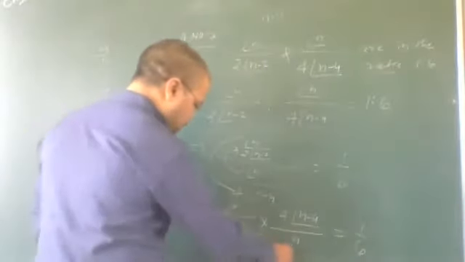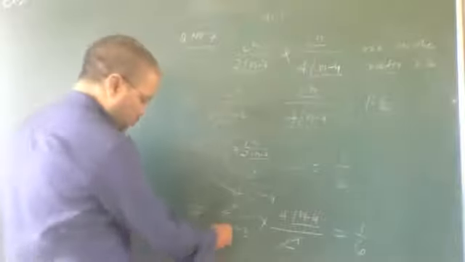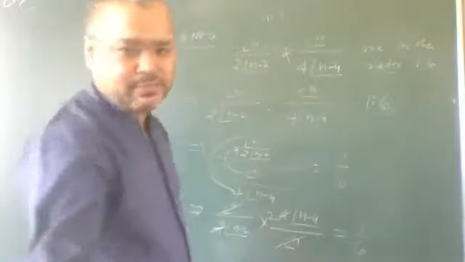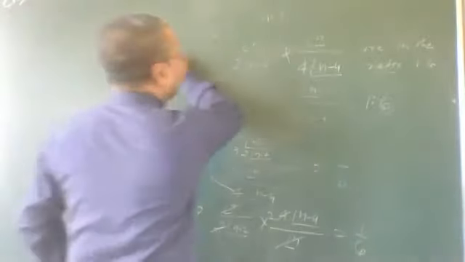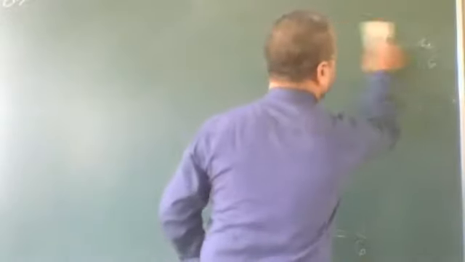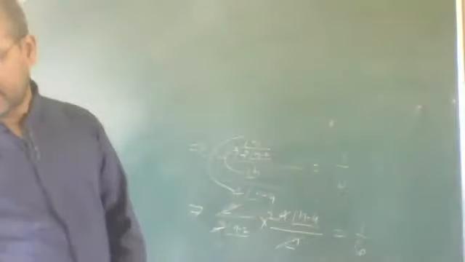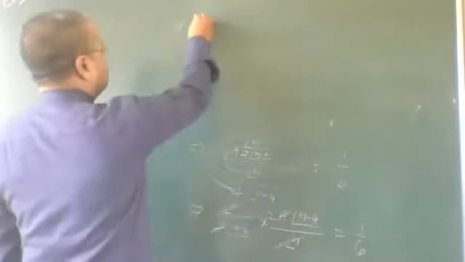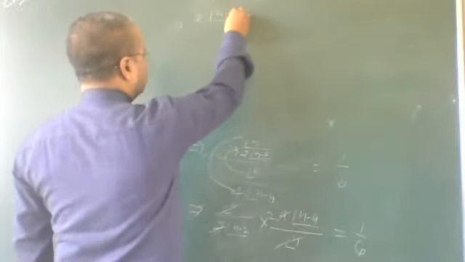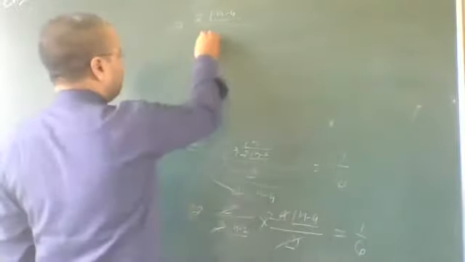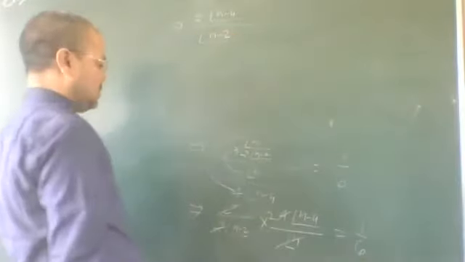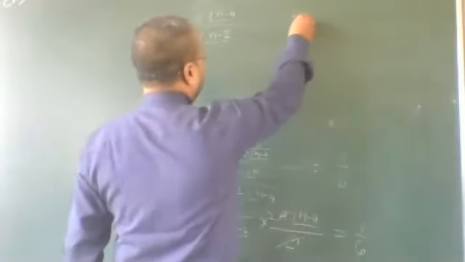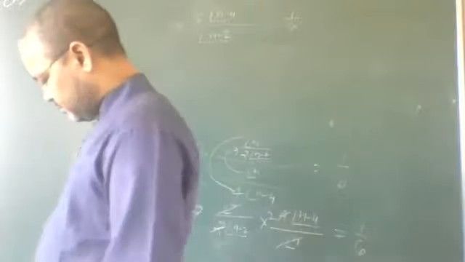Now factorial n cancels. 2 and 4 are also cancelled. Now let us start the next step. What should we write in the next step? Here it will be 2 into factorial n minus 4 upon factorial n minus 2. 2 into factorial n minus 4 upon factorial n minus 2 is equal to 1/6. Getting?